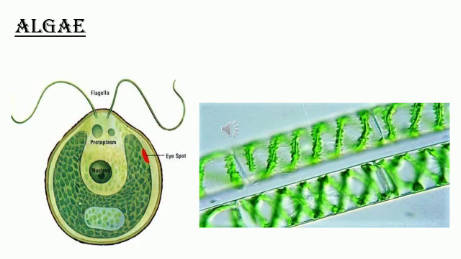The next microorganism that we are studying is algae. Algae is said to be an aquatic organism. Why is it called an aquatic organism? Because it grows in stagnant water. I think you people have come across a layer of green scum growing in stagnant water, which looks green in color. This is nothing but algae. It is actually algae that is growing on the surface of water. As I said, these algae are aquatic organisms.